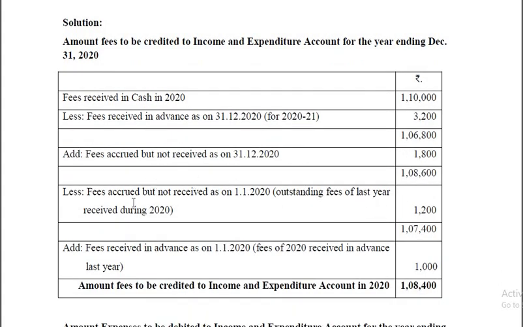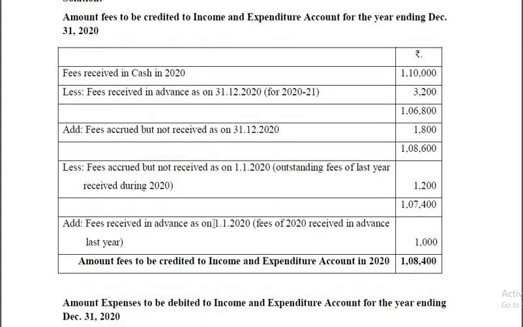Similarly, fees accrued but not received as on 1/1/2020. That means last year they were outstanding. So we have to assume that this 1,10,000 includes 1,200 received this year but relating to last year. Therefore, it should be deducted. Similarly, fees received in advance last year. Actually, that is the fee of this year. Though received in advance last year, that is the income of this year. So since it is the income of this year, it should be added.